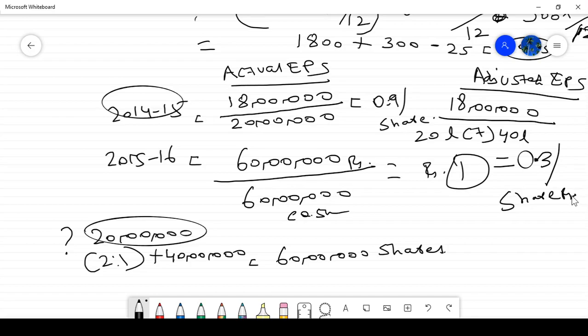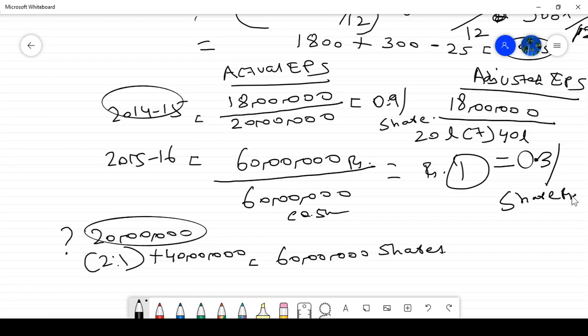Sir, why we are doing this like this, sir? Bonus is issued from the accumulated profit. Accumulated profit means it is accumulated from the present year, it is accumulated from the past years also. So we have to give effect for the past years also. Okay, that is why they are saying, assuming it has been issued from the earliest period.